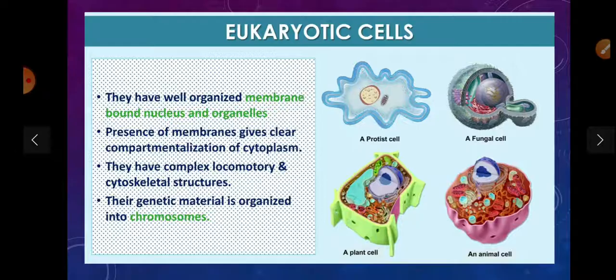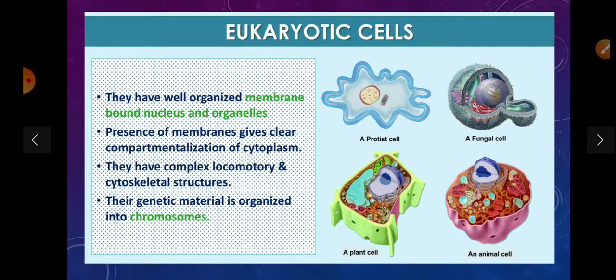Now the eukaryotic cell has a well organized membrane bound nucleus and organelles. The presence of membrane gives clear compartmentalization of cytoplasm. They have complex locomotory and cytoskeleton structures.